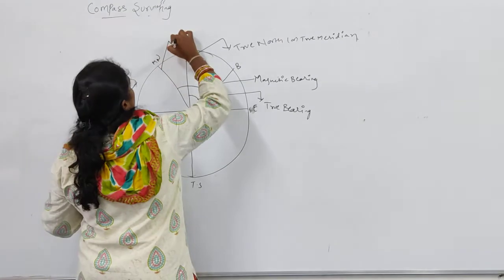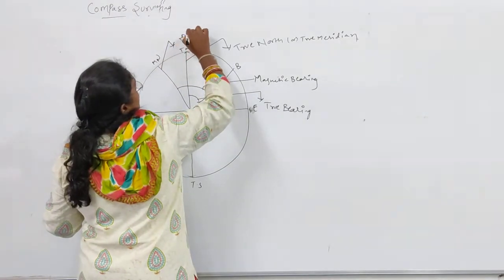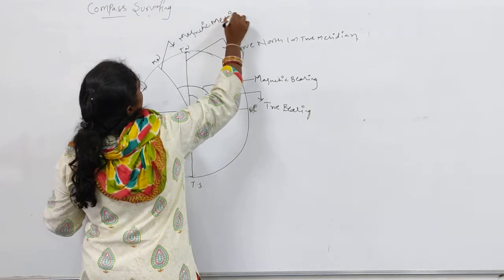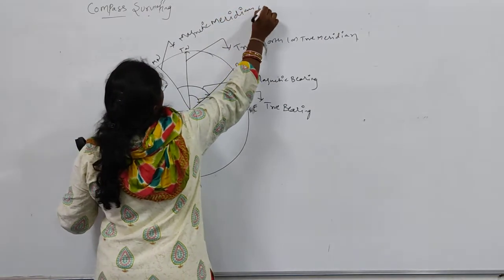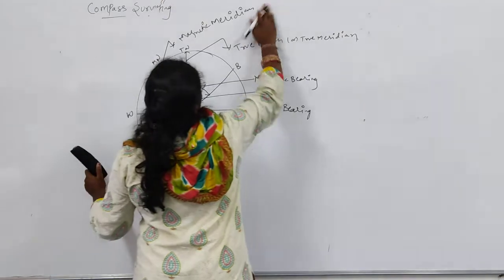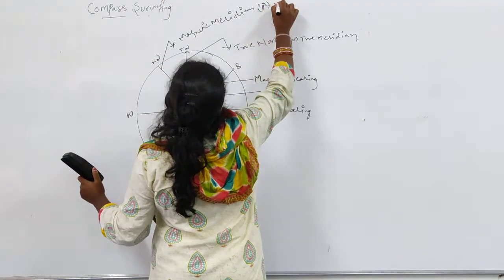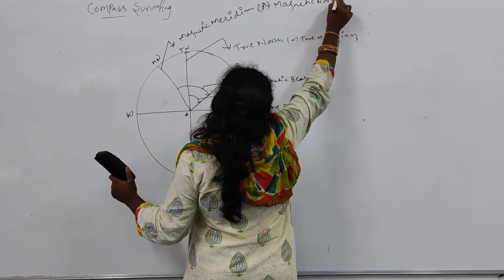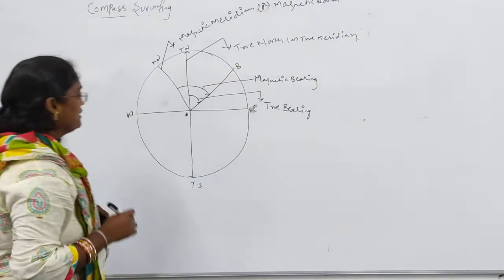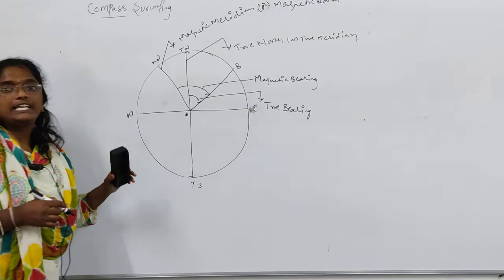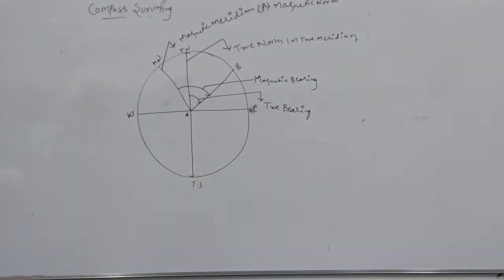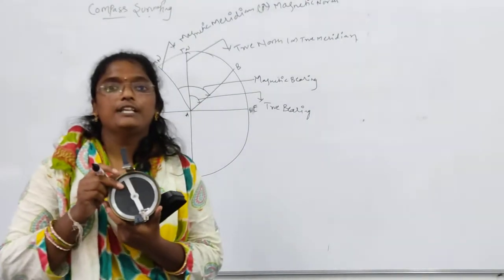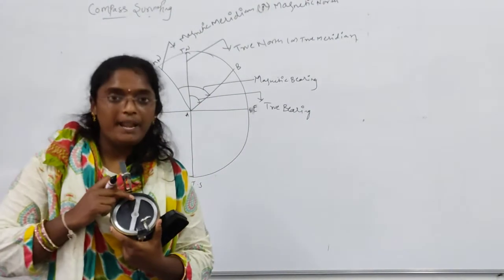Here what we call the magnetic meridian, or magnetic north. See here, again I am showing you. Here you can see the black needle.